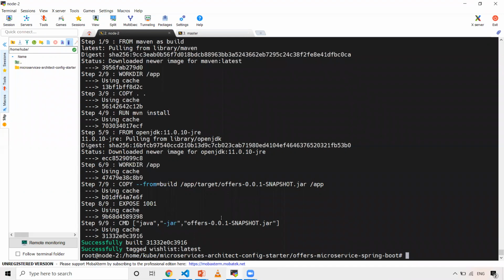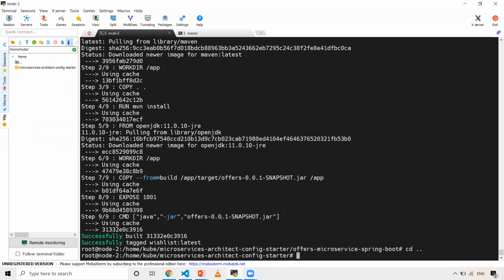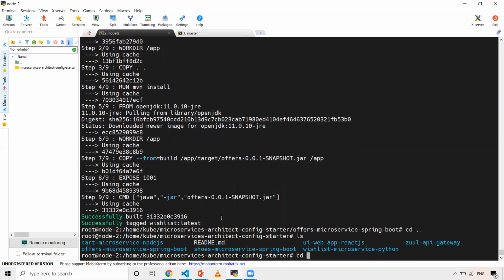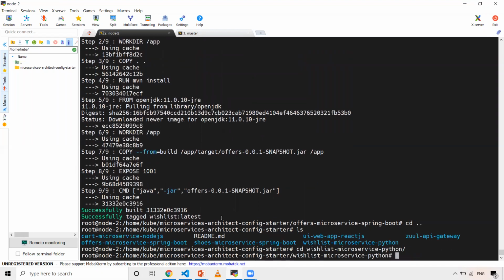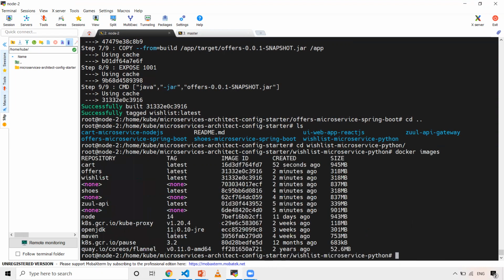Okay, this is already done. I guess we need to go to wishlist, not the offers. Wishlist and Docker. Oh, I just retagged it. So let me do docker images. And if you see, there is one image with shoes. So wishlist is not done.